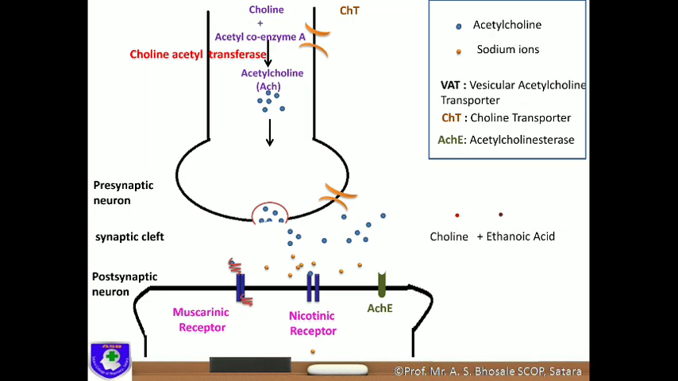Now this choline, which is a metabolite of acetylcholine, is present in the synaptic cleft. It is transferred into the presynaptic neuron with the help of the choline transporter, for further use of this choline molecule in the synthesis of acetylcholine. So this is all about the synthesis of acetylcholine, storage, its release, binding to the receptor and its metabolism.